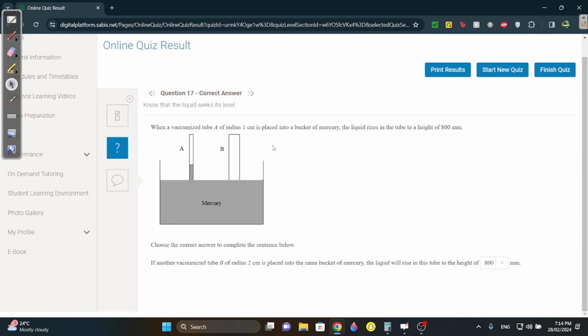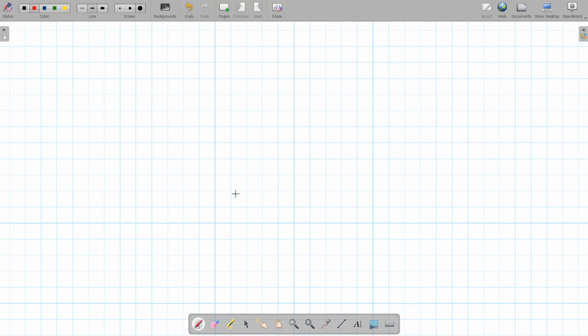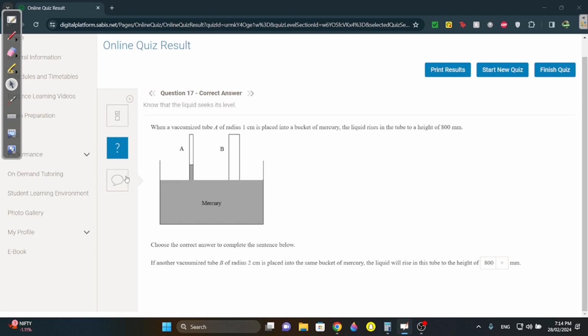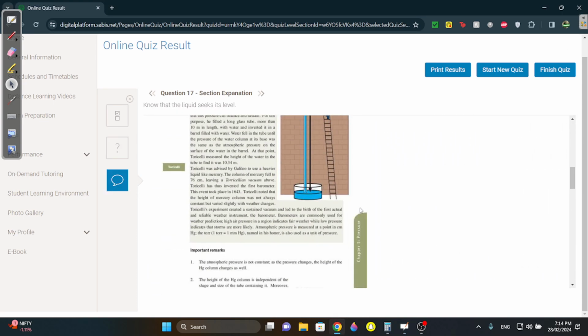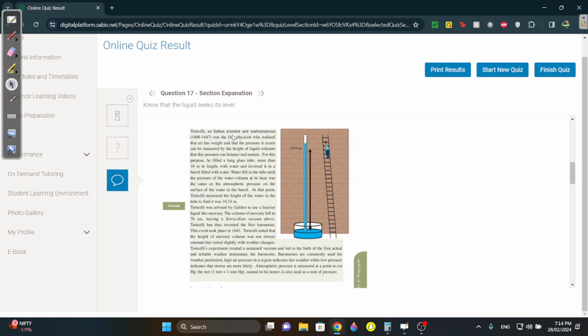Question 17. Okay, look. The original way, actually I'll show you from the book. The original way they measured pressure was by a guy called Torricelli.